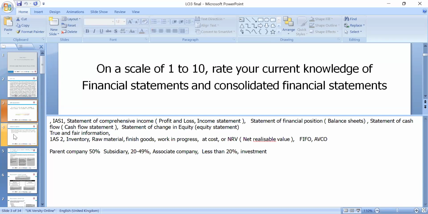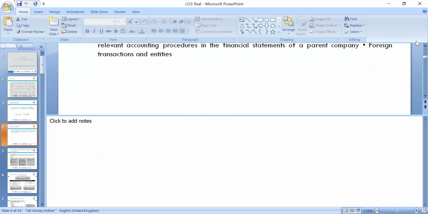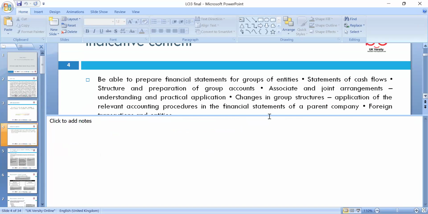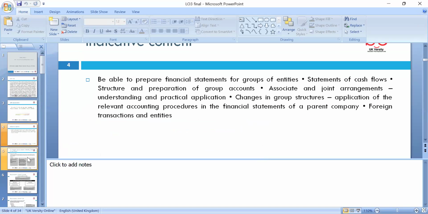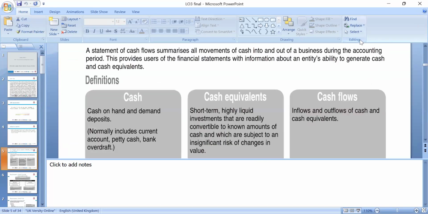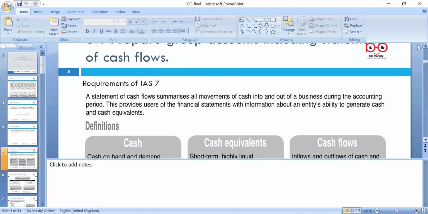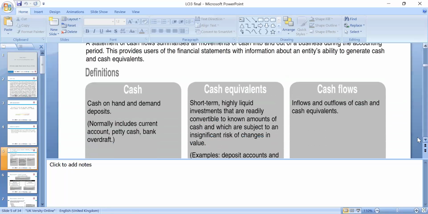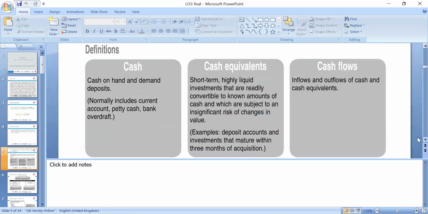Okay, so today's lesson will go through all our parent, subsidiary, and associate elements, and we'll go through the financial statements, how we can merge them together and prepare them. Please, first we'll go through the statement of cash flow. We prepare the group accounts of the statement of cash flow under IAS 7. We look at the three activities under the cash flow of the whole group company.